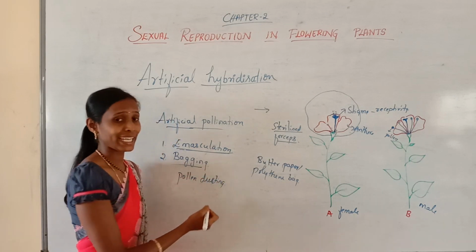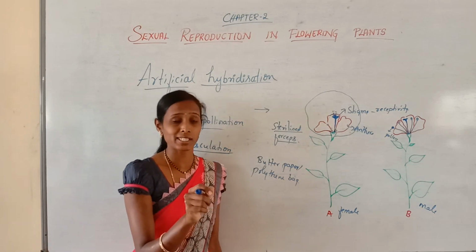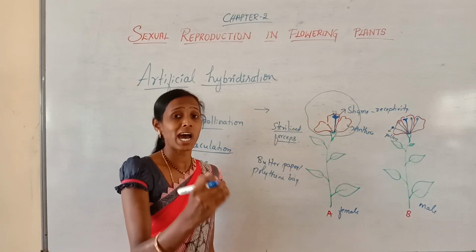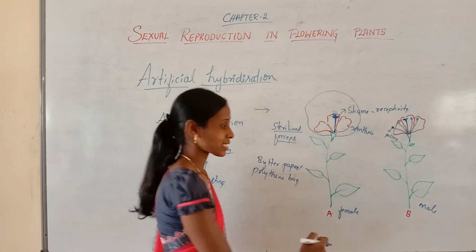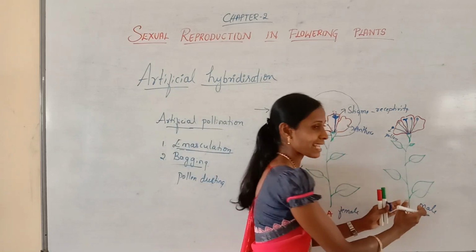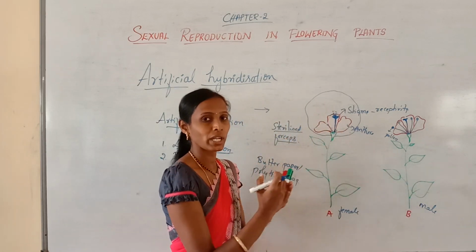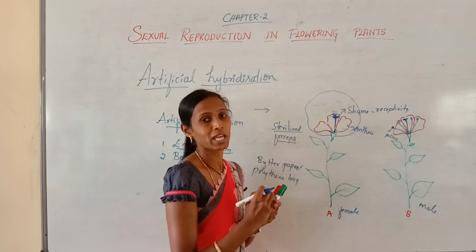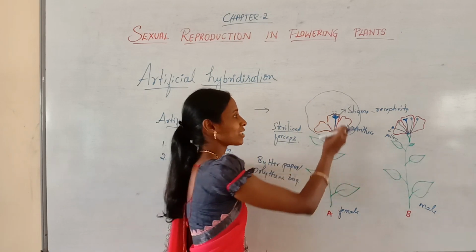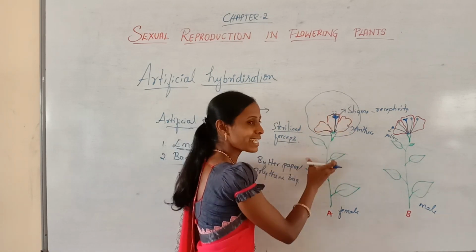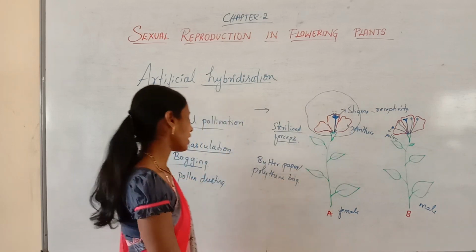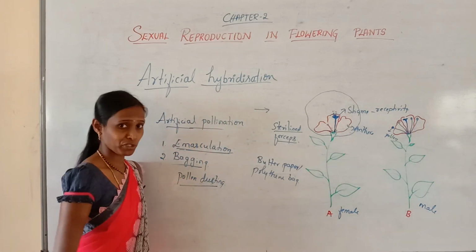As the name indicates, we are dusting the pollen grains. Which type of pollen grains? They are the desired pollen grains. So from the plant we have selected as the male parent, you need to take the pollen grains with the help of a fine brush and dust them over the stigma of this desired female flower. That is called pollen dusting.